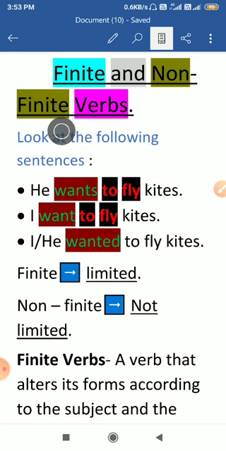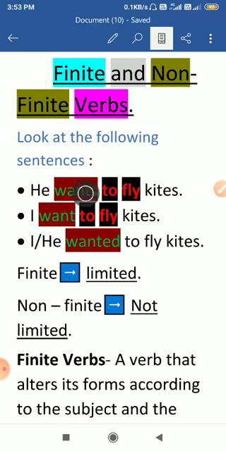and the meaning of the word non-finite. Non-finite and finite, as you will see, are opposing words to each other. Finite means something which is limited or restricted, and non-finite means something which is not limited or restricted, not bound with something. To understand this, let's see a few sentences. Look here. In this sentence: he wants to fly kites.